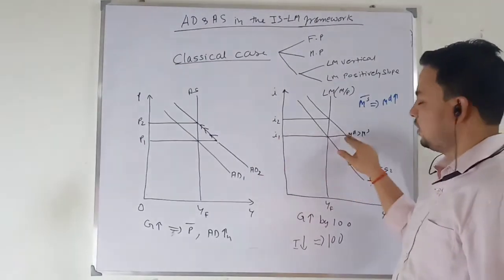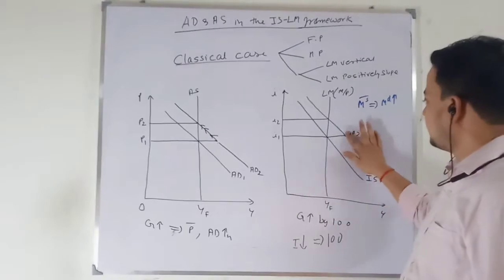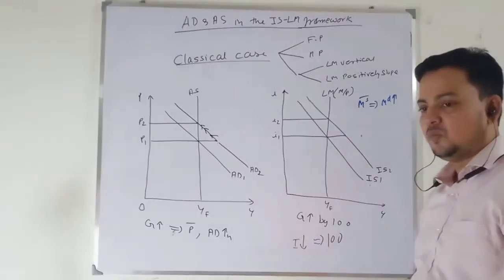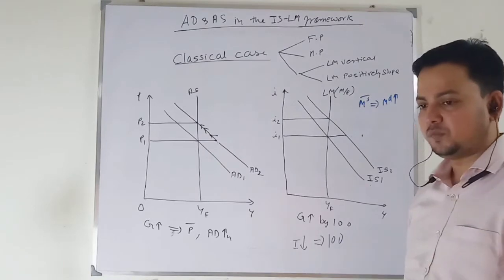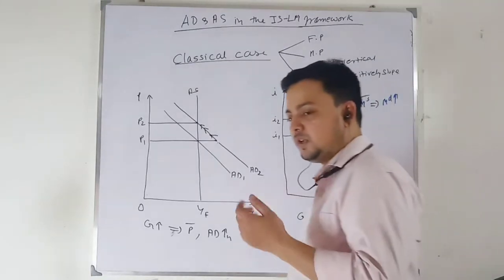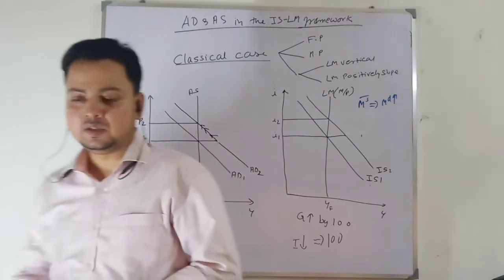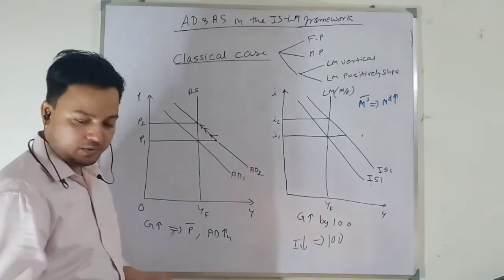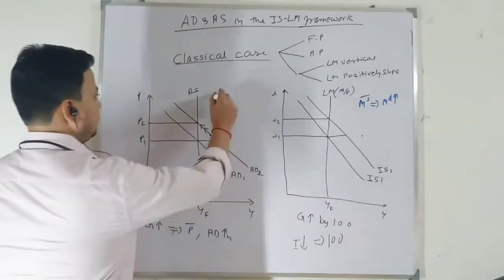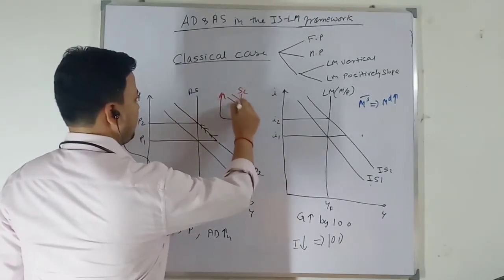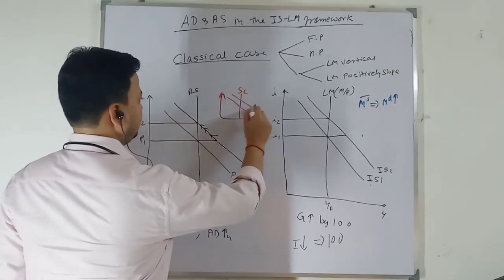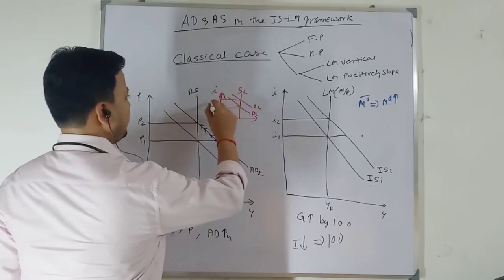Given the rate of interest, when the IS curve shifts rightward, the increase in government expenditure increases demand for loanable funds. If you remember this graph, given the supply of loanable funds, if demand for loanable funds increases, my rate of interest will increase.